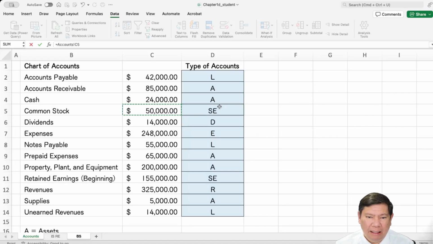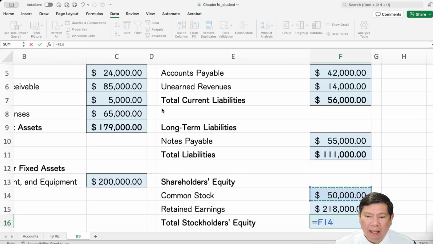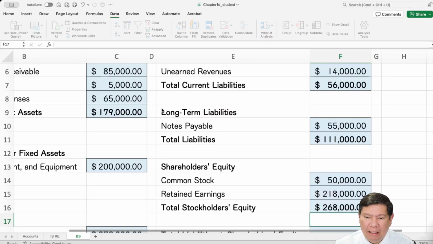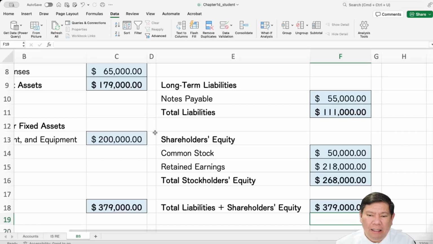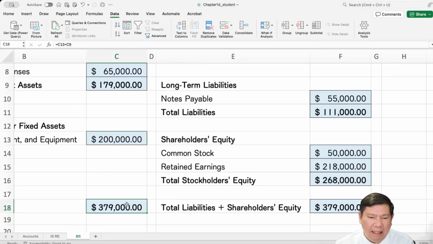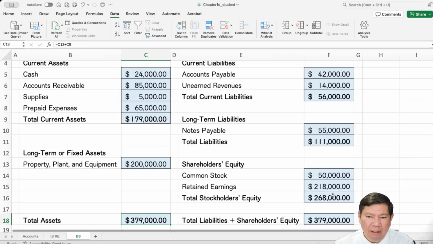That's the equity, right? Then we can calculate the total equity and then calculate the total liabilities plus equity. So these two numbers, the debit side and the credit side, of course, they have to be balanced.